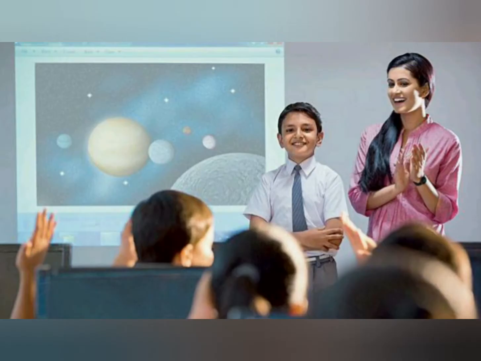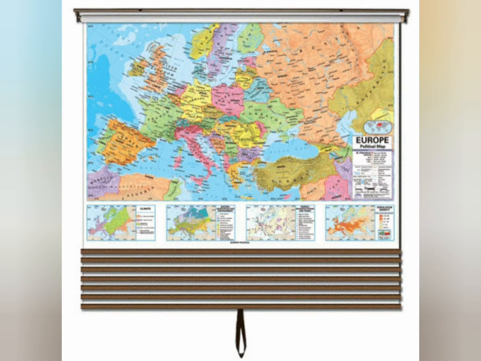"As you all can see, we have big maps for classrooms so that all the children can see them. These maps are called wall maps. We can hang them on the wall so that everybody can see them clearly." This is how she explained, Mom. Then she also told one more thing, Mom. "Like a wall map, we also have a book of maps. This book is called an atlas."